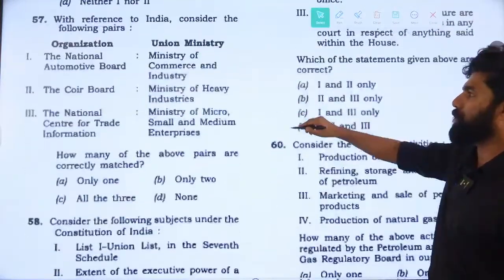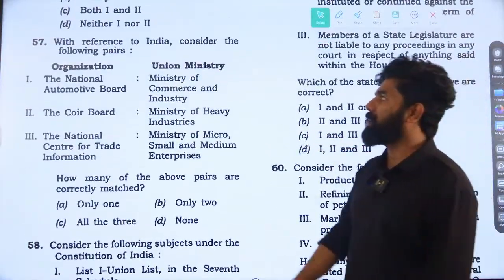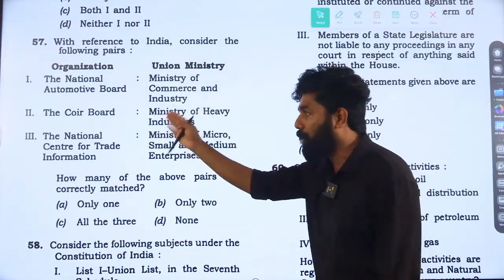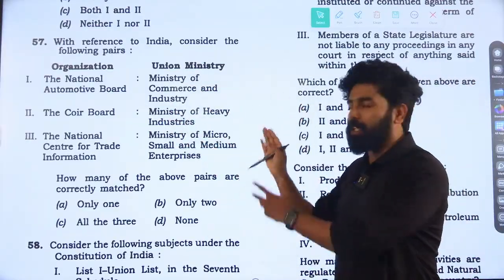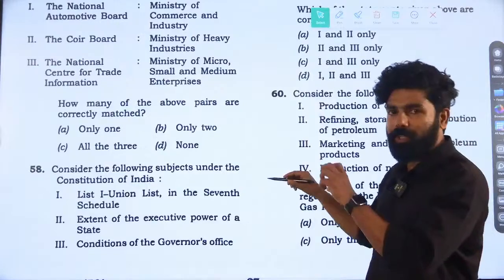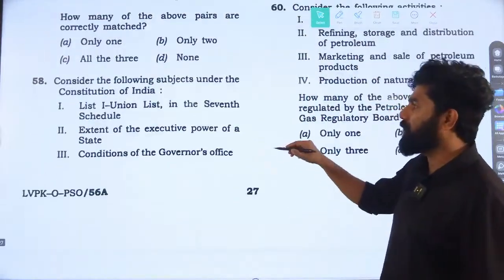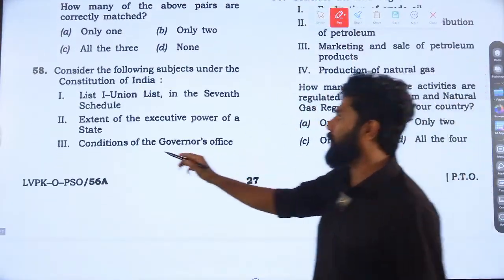Moving on to the next, question number 57 is another question related to independent bodies but related to the Indian economy. So this will not come under our Indian polity discussion. Coming to the next question, number 58.